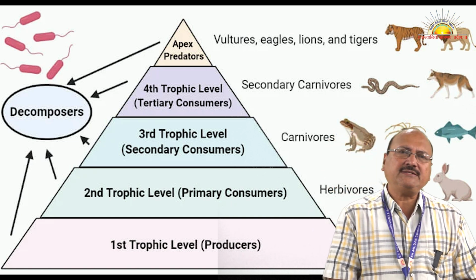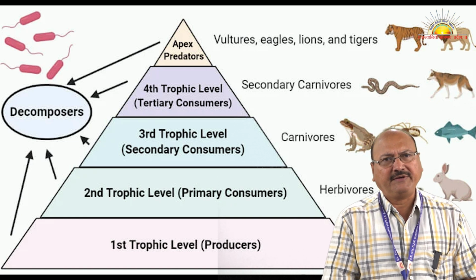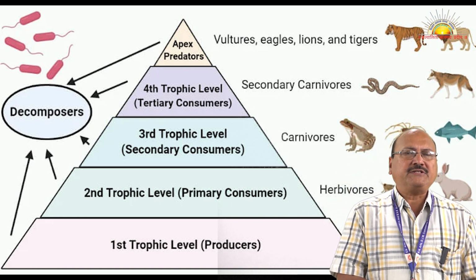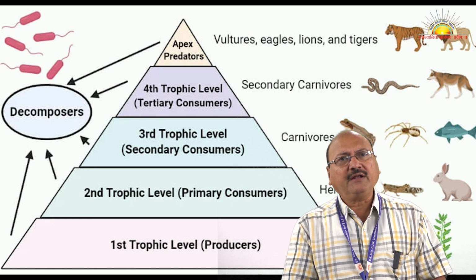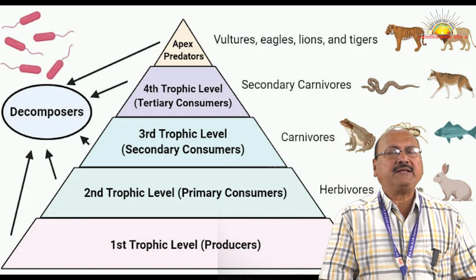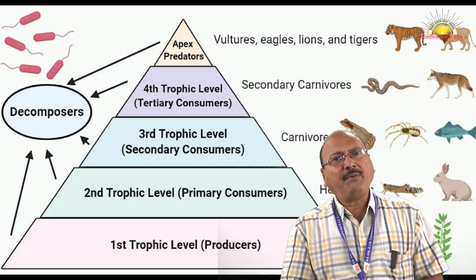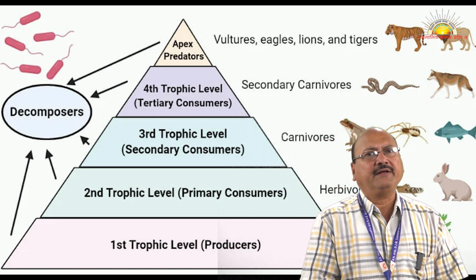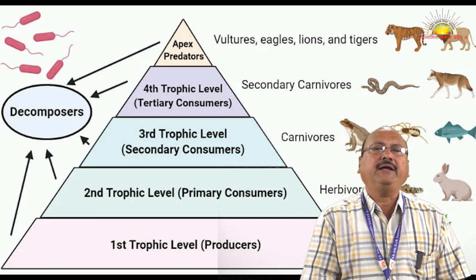In case of mutualism, both the partners are benefited. In parasitism, one partner is benefited, it is dependent for nutrition on the other and it is causing harm to the other partner. As far as amensalism is concerned, one partner is getting harm, but the other partner is neither benefited nor having any harm.